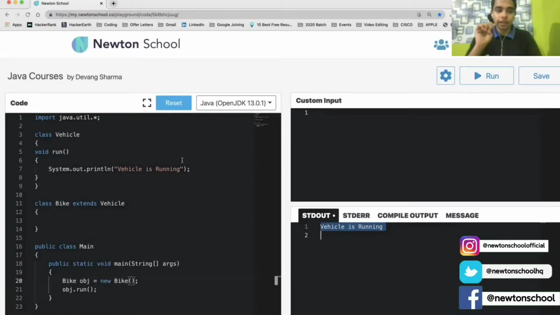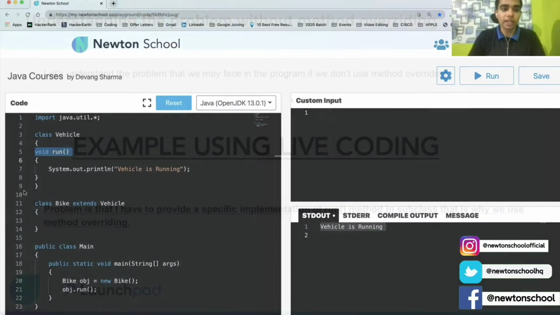The problem here is that my class Bike is extending the class Vehicle. What if I want to give it a specific implementation, instead of the implementation of void run given by the parent class? There can be multiple classes that are inheriting my parent class. What if I want to give a specific implementation to all of them? That is where method overriding is required.